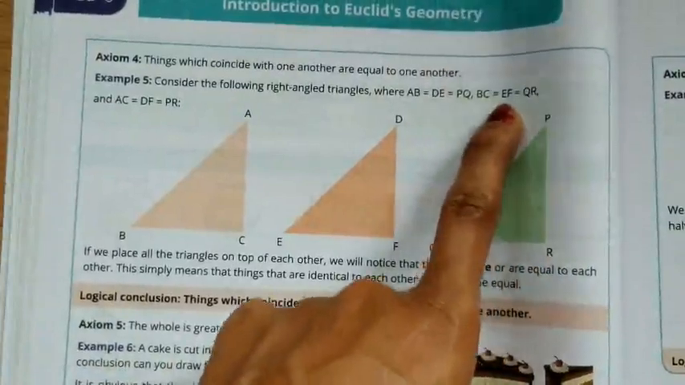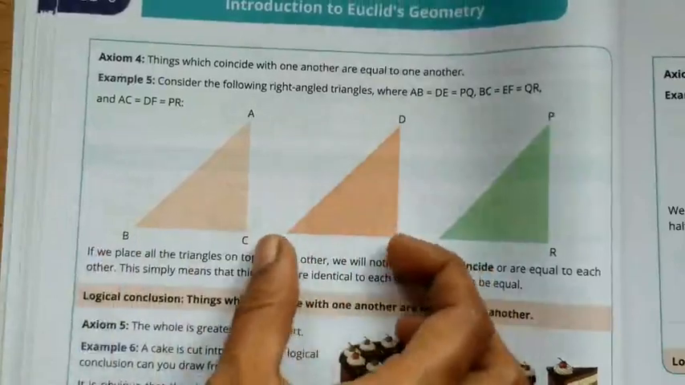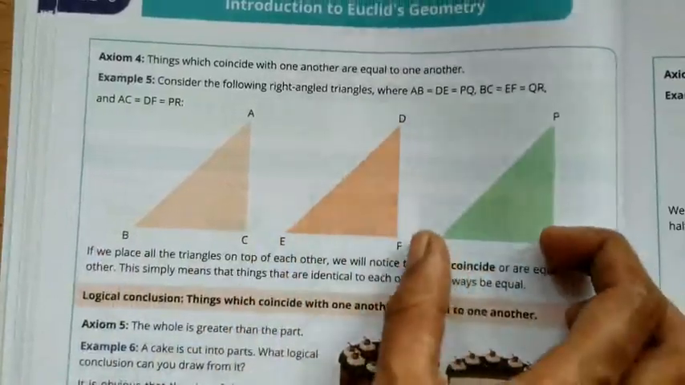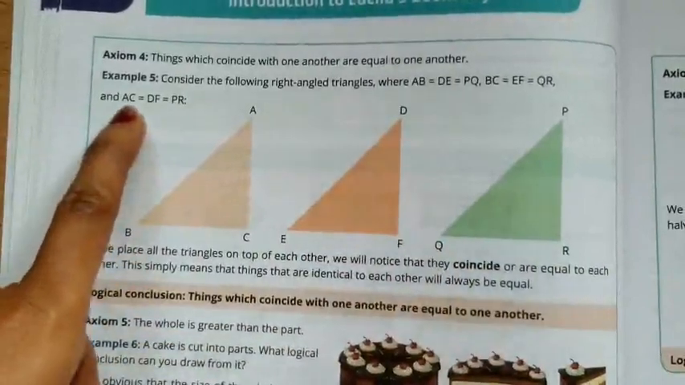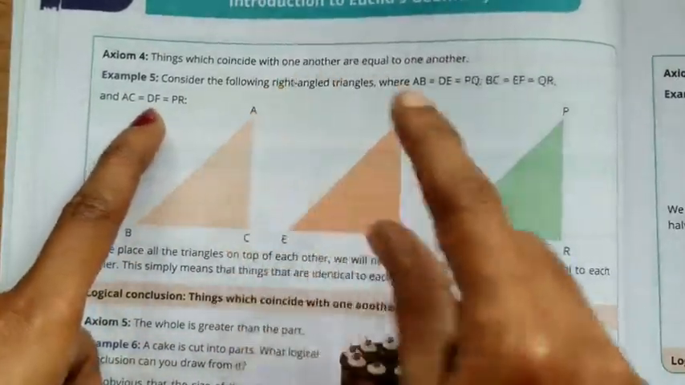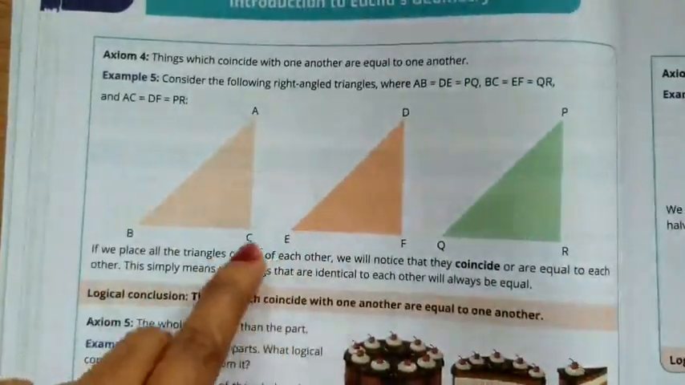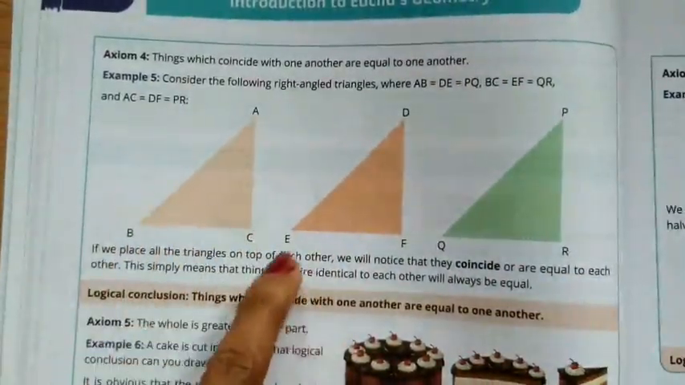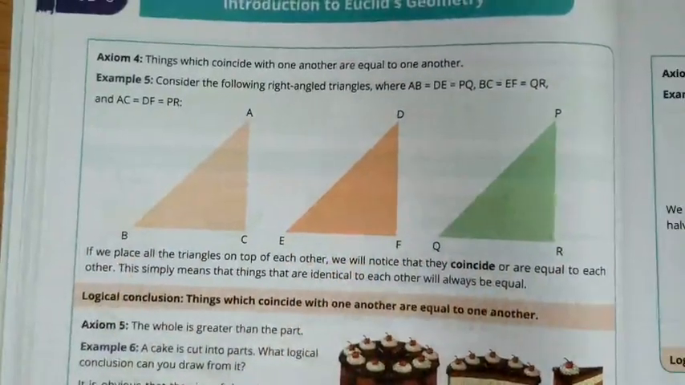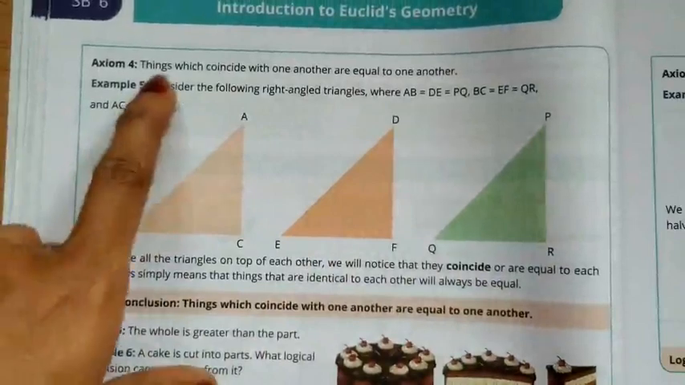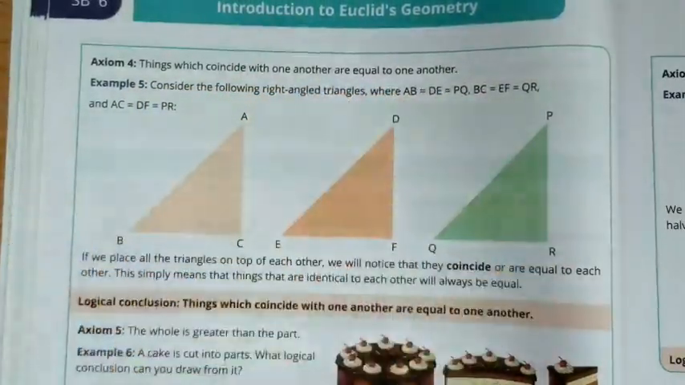BC is equal to EF is equal to QR. So, BC means this much is equal to EF, this much is equal to QR. So, this is also equal. Then, finally, it is given AC is equal to DF is equal to PR. So, the remaining one more side is also equal. Equal means coincide. So, what is the result here? These 3 triangles are equal to one another, isn't it? So, the things which coincide with one another are equal to one another.